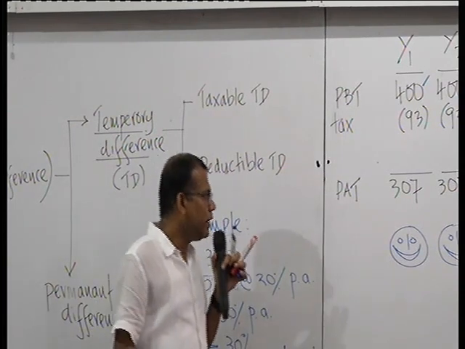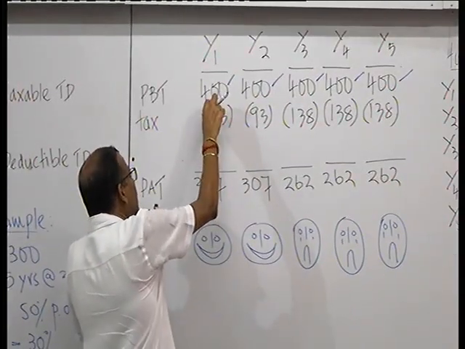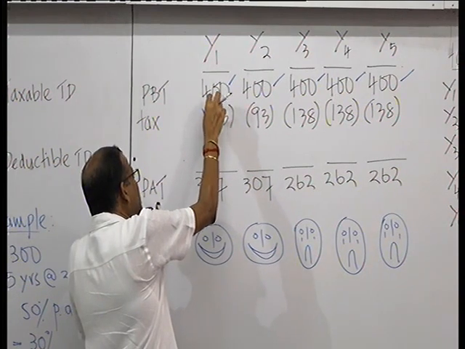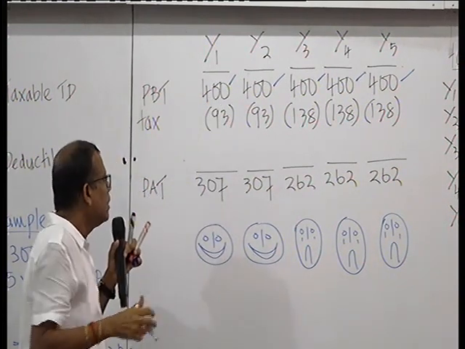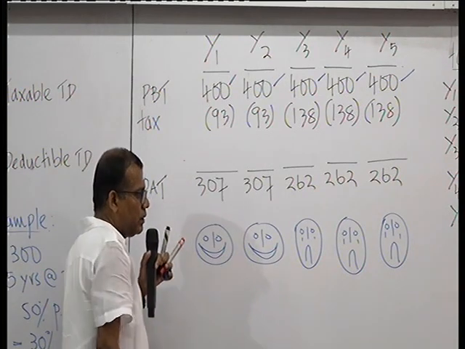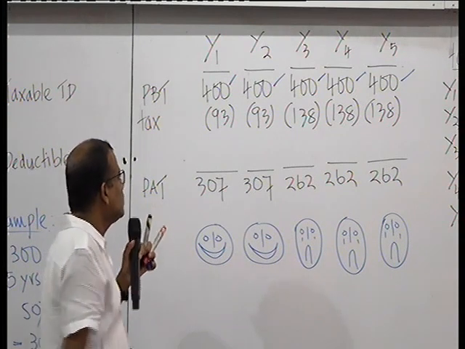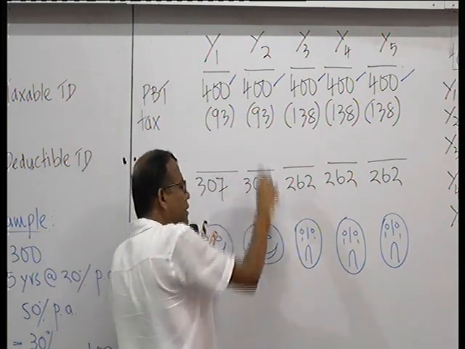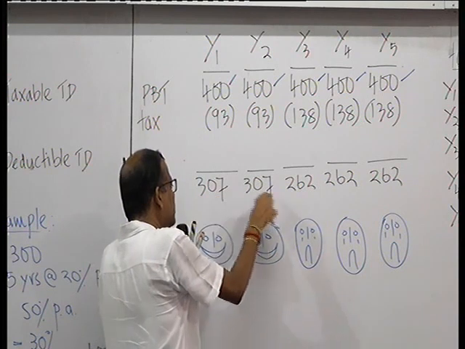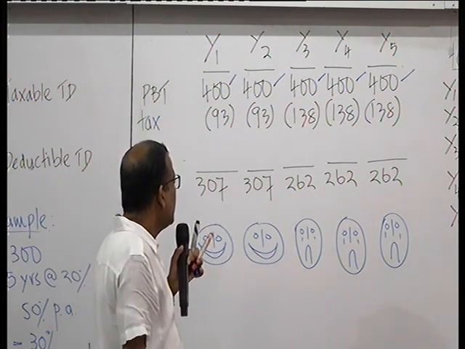So if you know very well, 30% tax on 400 would have been 120. But instead of 120, you got only 93 to pay. So you have a saving of 27. Second year, you also have a saving of 27. That made the profit up to 307 in the first 2 years.